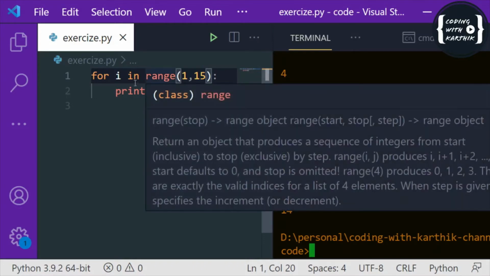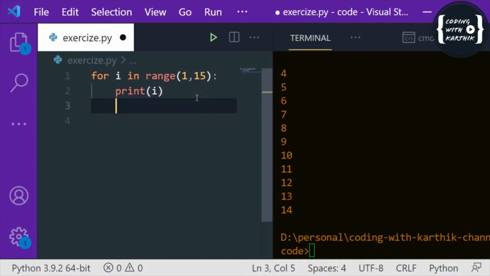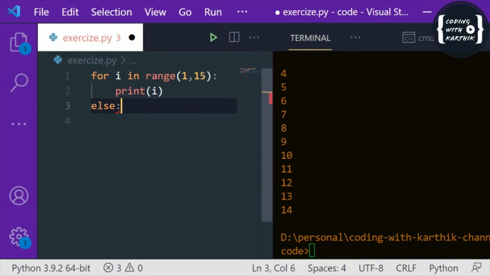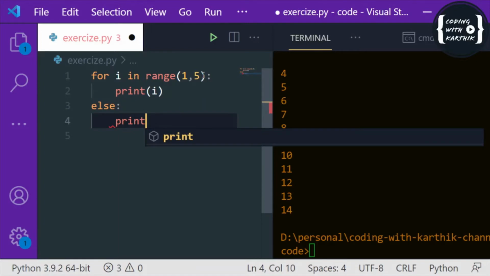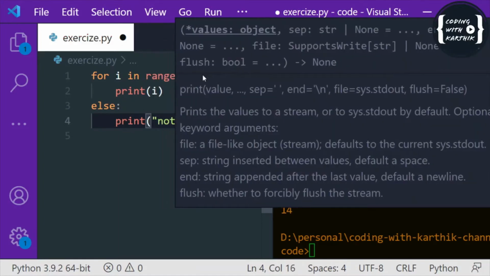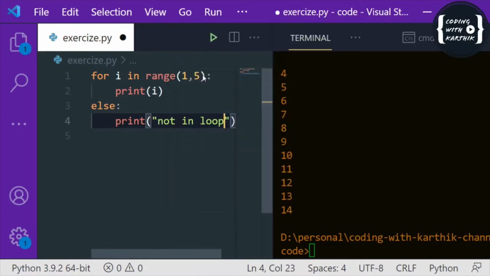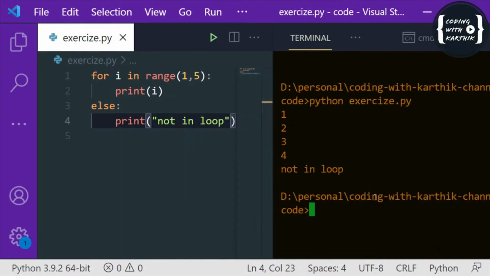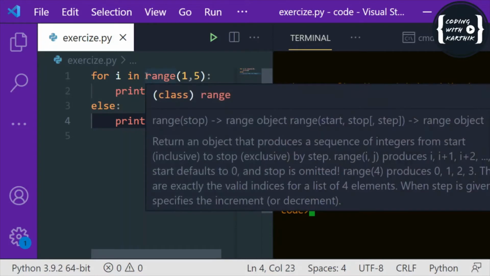And there's one more thing, we can use else also with a for loop. Let me give one example and execute this. See this, here it is printing in the range 1 to 4, I mean 1 to 5, in the sense it is a list of numbers from 1 to 4.